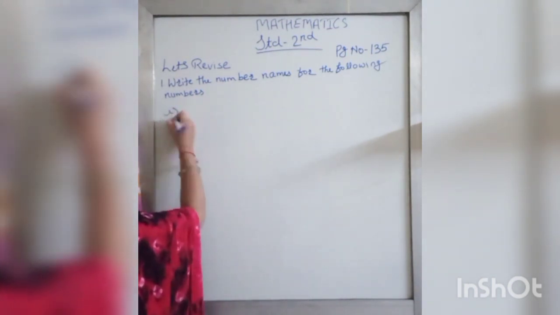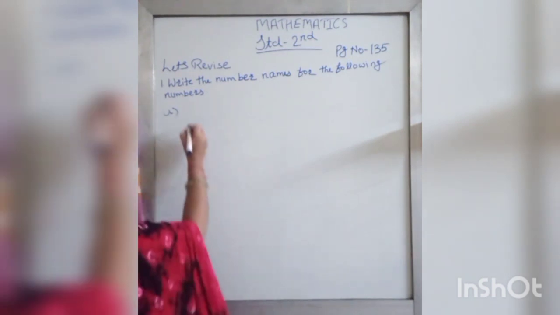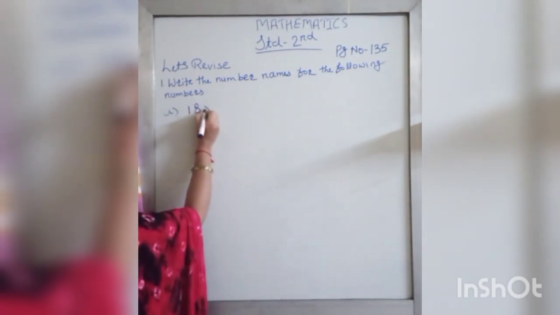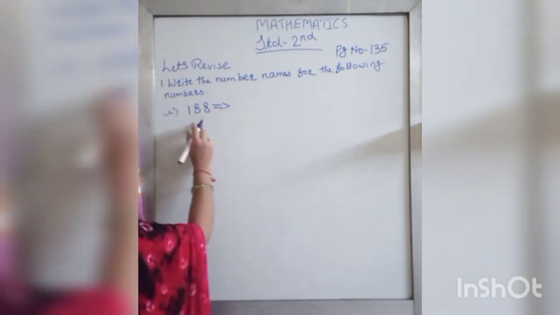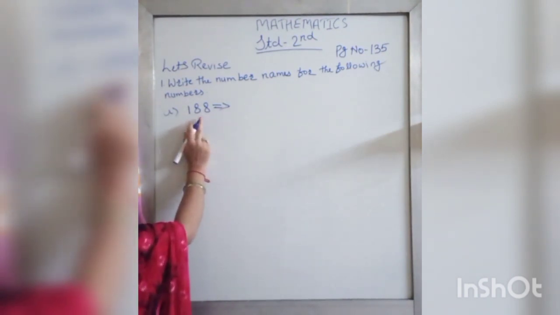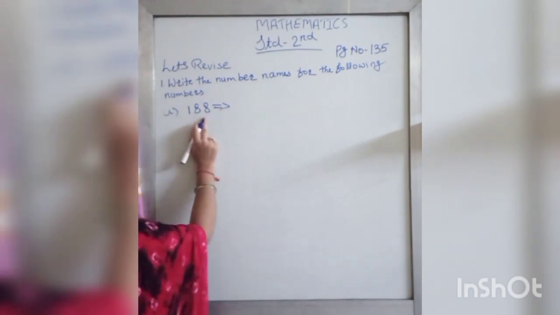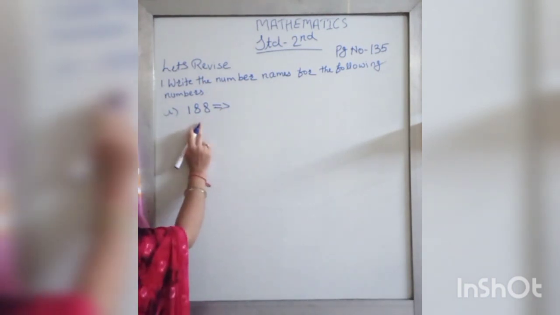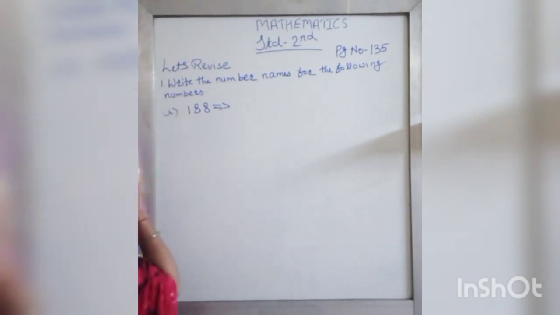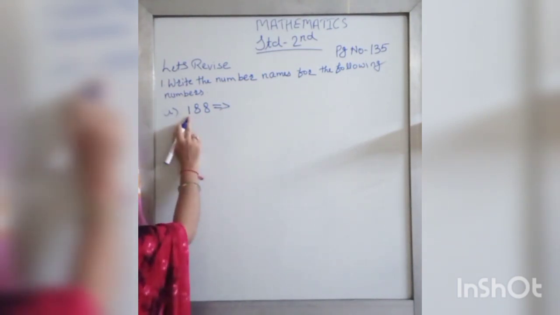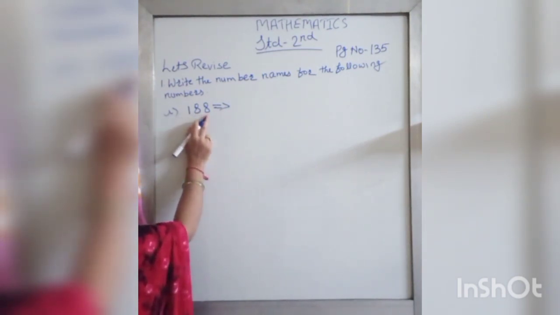We'll see the first one. The first number is 188. What we have to do here? We have to write the number names for the given number. How will you write the number name? See, what is the number? 188.